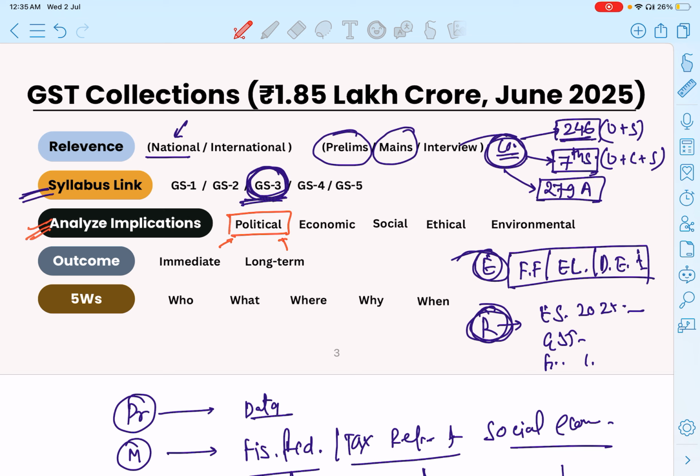But the implementation is uneven. Tamil Nadu is a different state, Uttar Pradesh is a different state, so the GST collection will be different, and the ratio of participation will also be different. So the share issue is the political aspect.